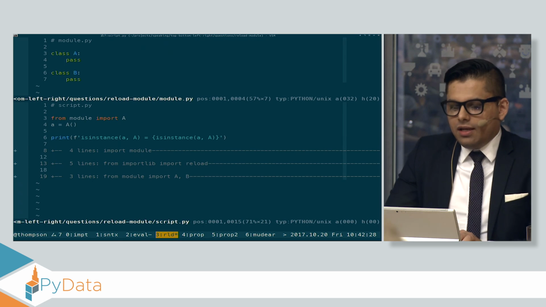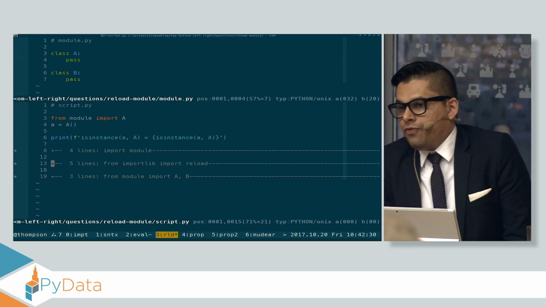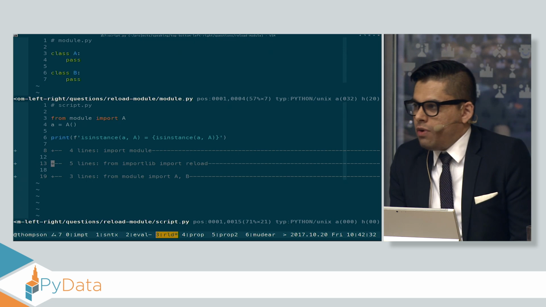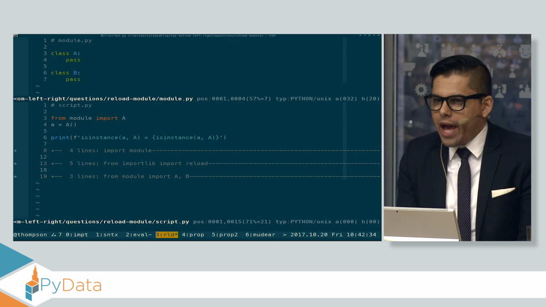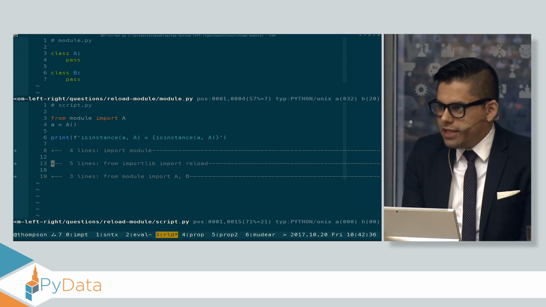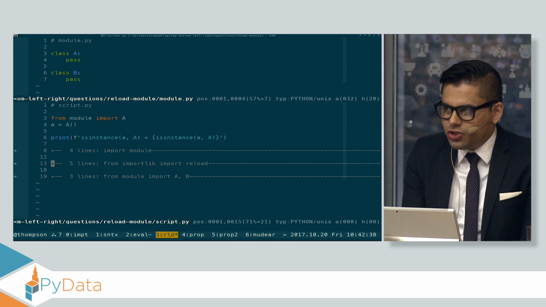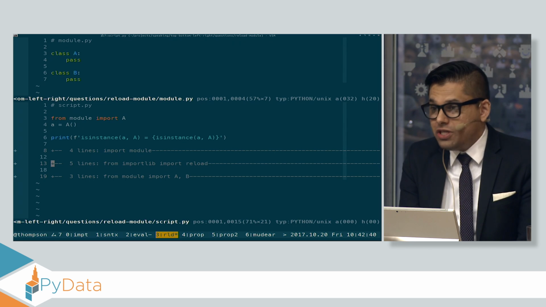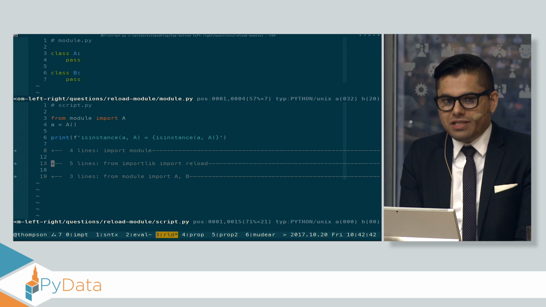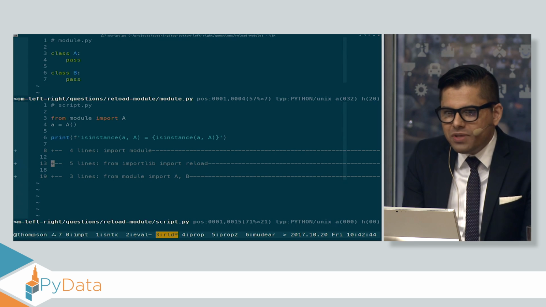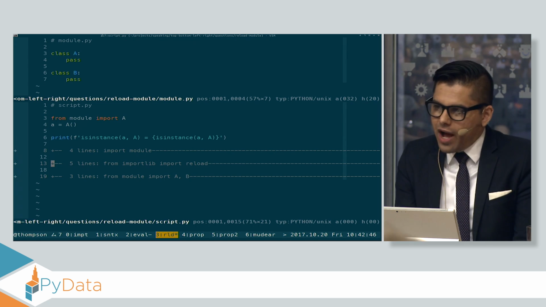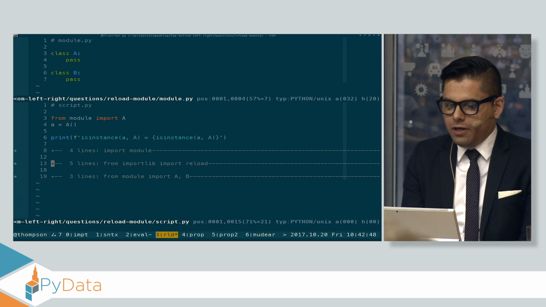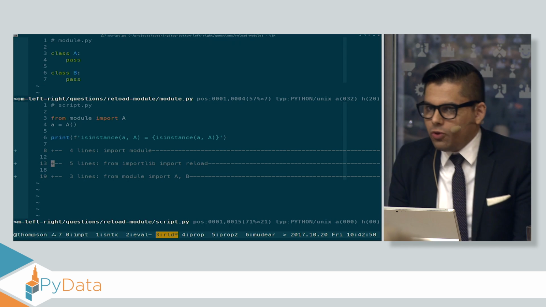Good. A couple of you have used Flask or other tools that have module reloading. You ever wonder why it is that when you change something on disk, you have to shut down your Python interpreter and start it back up, or even restart your Jupyter kernel just to see those changes? Why can't Python be smarter? Why can't Python realize the file changed on disk, just reload everything? Let's take a look at an example relating to that.